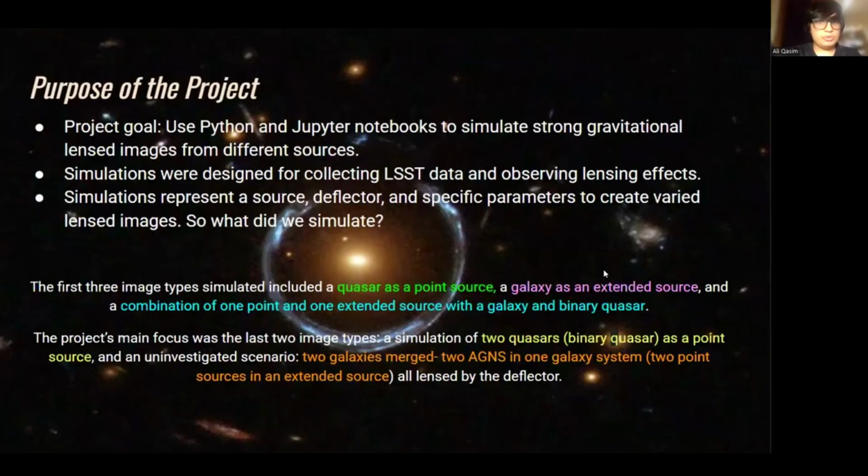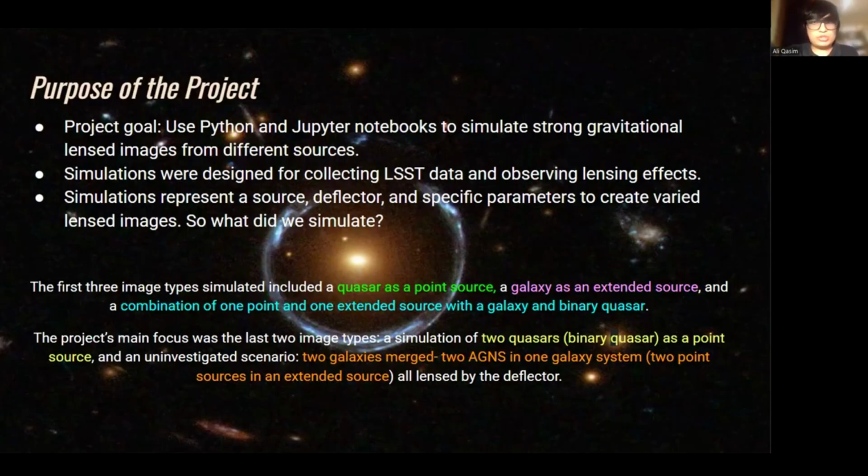Now, the purpose of the project is using Python and Jupyter notebooks for lens simulation. The project's goal was to simulate different gravitationally lensed images using strong lensing to see the effects from different sources. The main use was that we wanted to collect images to get LSST, which is Legacy Survey of Space and Time, data, since these strong lensing simulations are designed for simulating LSST images.